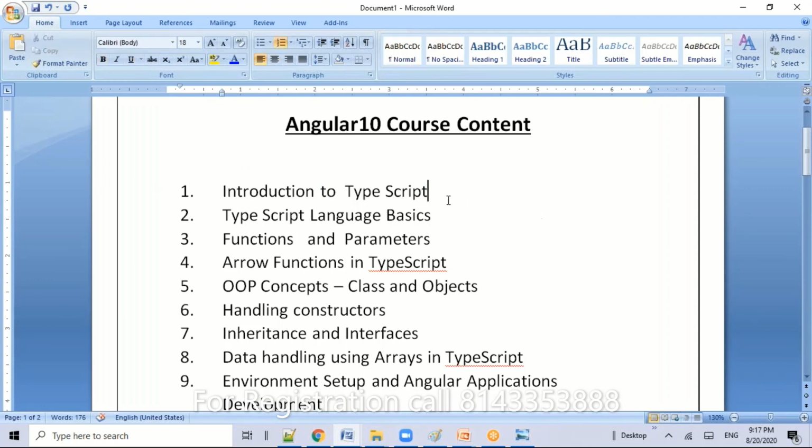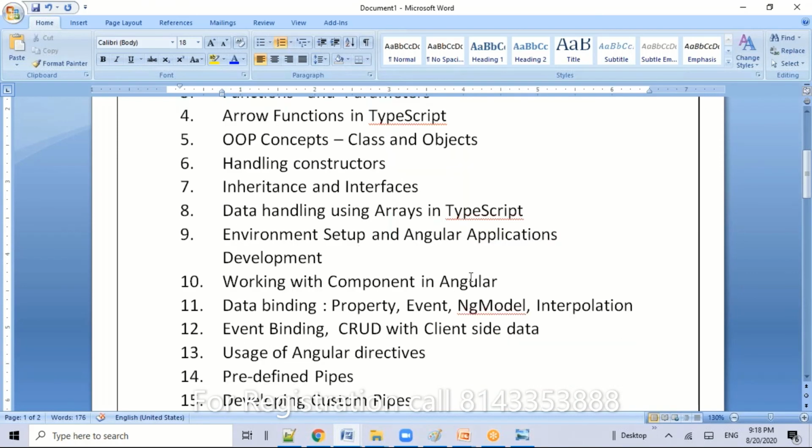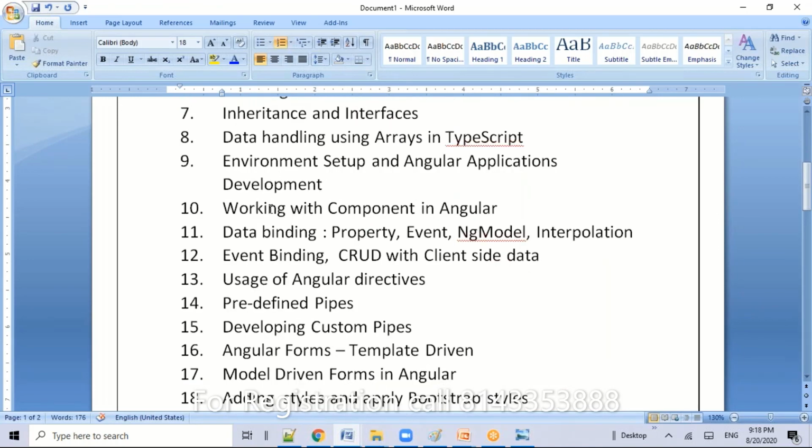From scratch, I'm going to deal with all the concepts related to TypeScript: language basics, functions, some advanced concepts like arrow functions from ES6 and ES7, and OOPS concepts. Then we are ready for developing Angular applications.